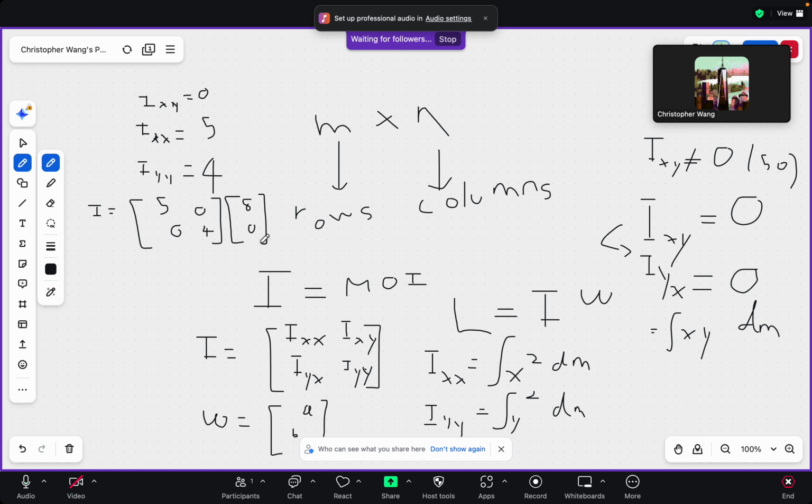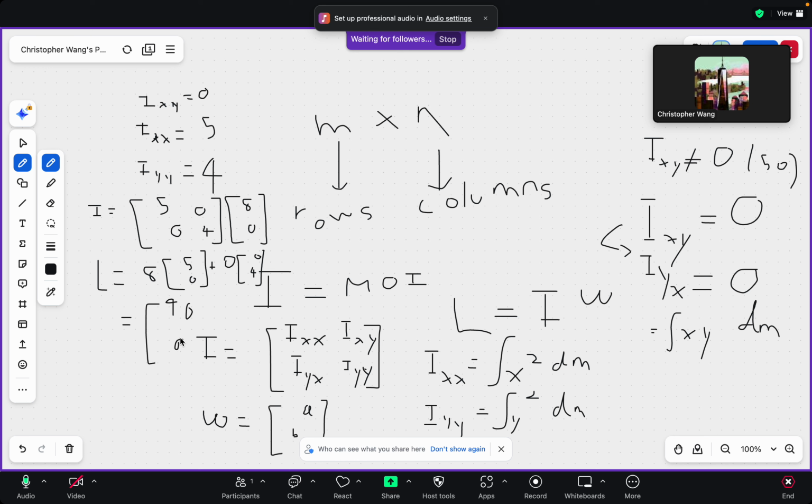And then we get L will equal to 8 times 5, 0, plus 0 times 0, 4. And if you do vector operations, you get that this L is equal to 40, 0.